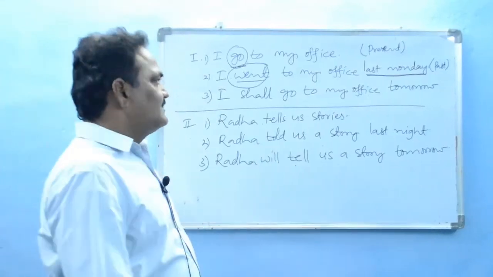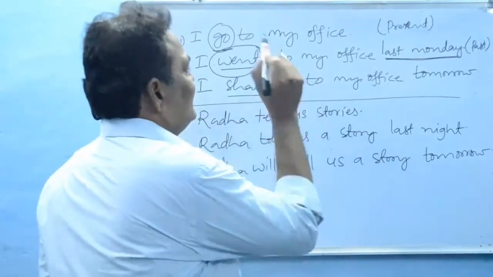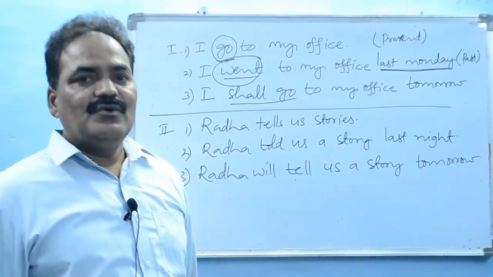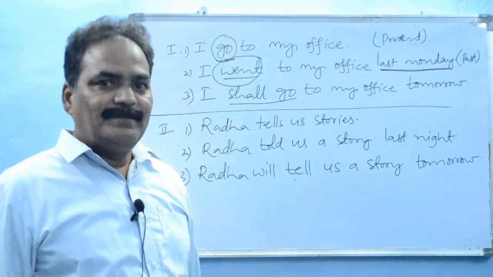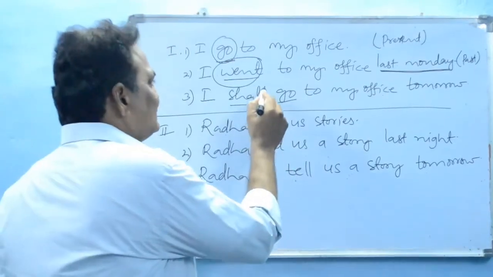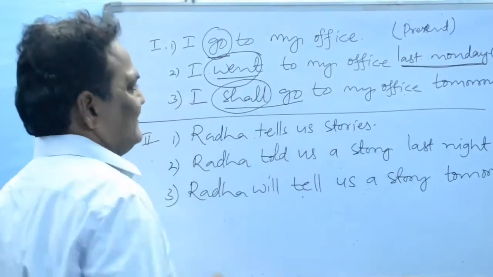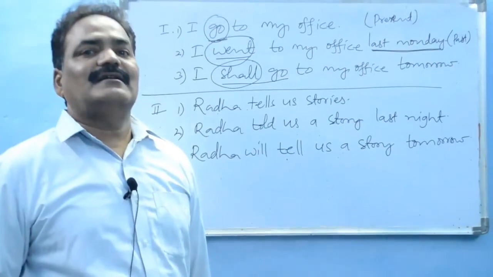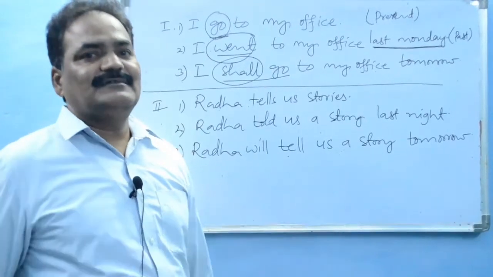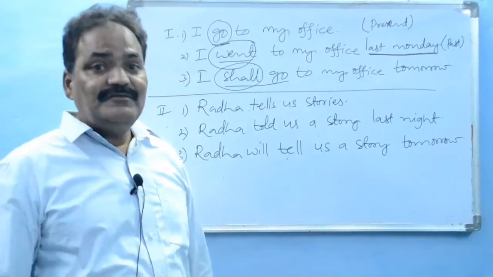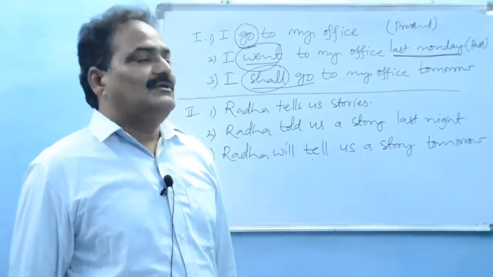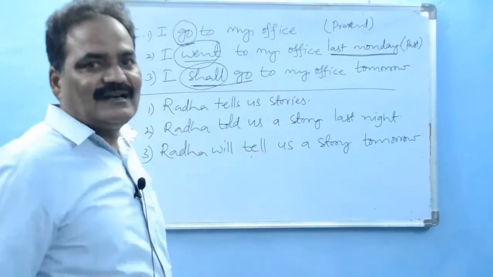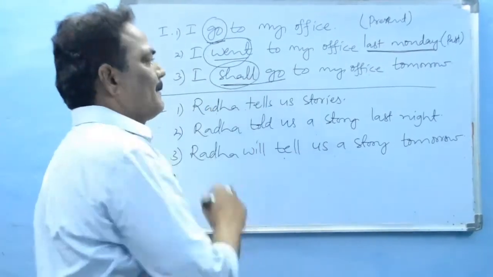In the third sentence, we see the verb go is present. Go is a present form verb, but it is accompanied with shall. Shall is a modal auxiliary. It indicates a future. So shall go is a future action. So this work will take place in future is understood by the verb.